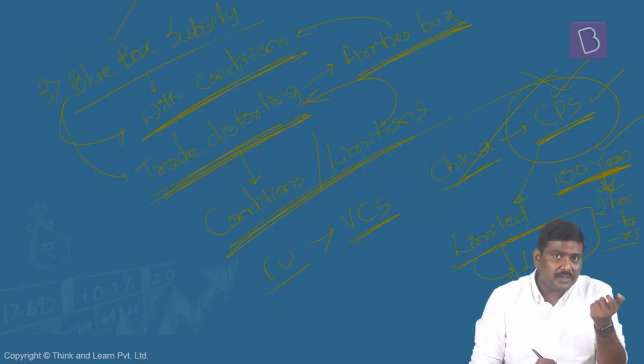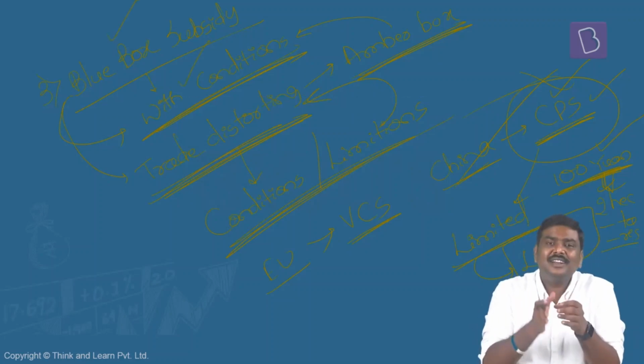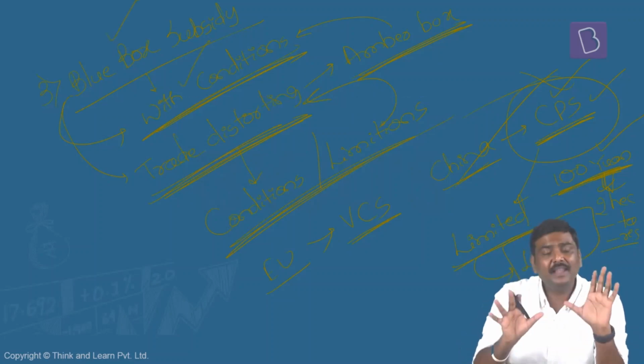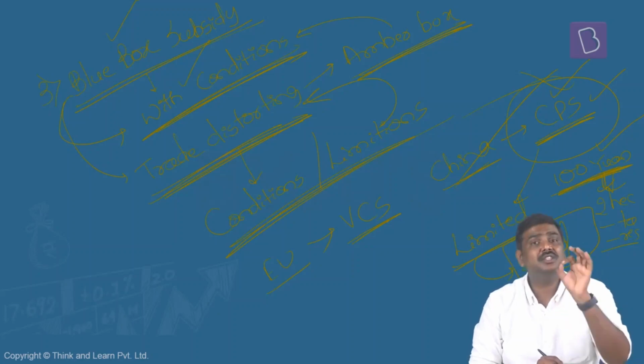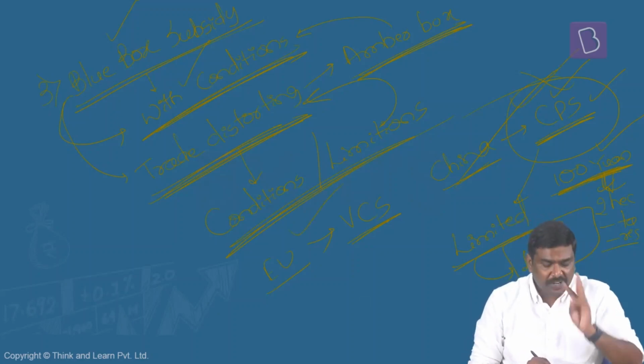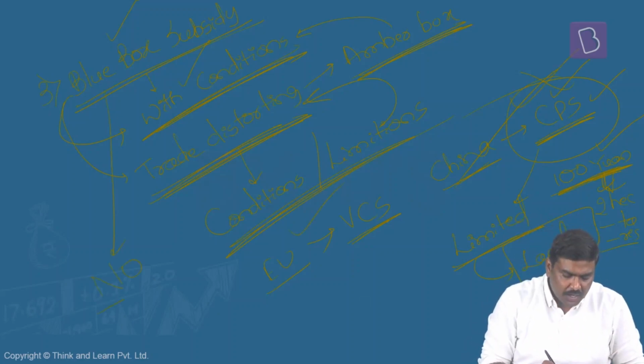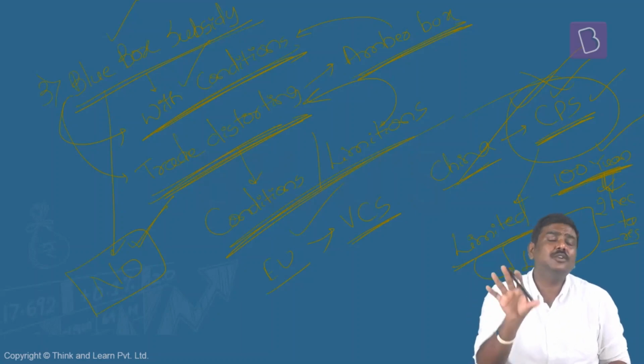So this is a type of subsidy, a blue box subsidy, which is trade distorting, but it will limit the production. There are certain conditions associated with these subsidies. It will limit the production. Hence, they simply say that blue box subsidies are amber box subsidies with limitations or with conditions. This is the first point. Second point, examples are given here. Third, very important point: are there any restrictions on the blue box subsidies? No. There are no restrictions on how much or what is the value of blue box subsidies that could be provided by the respective governments.